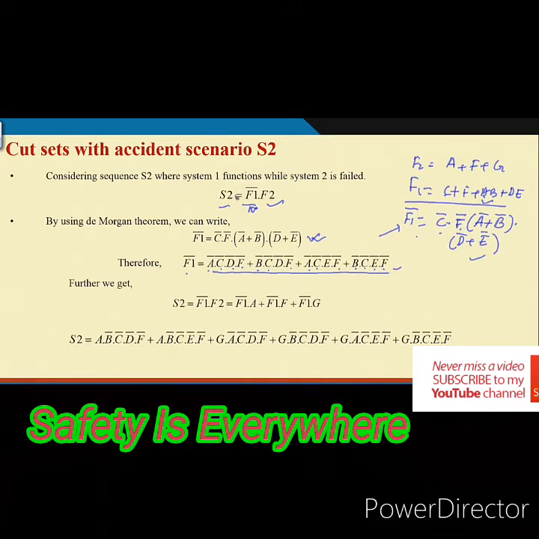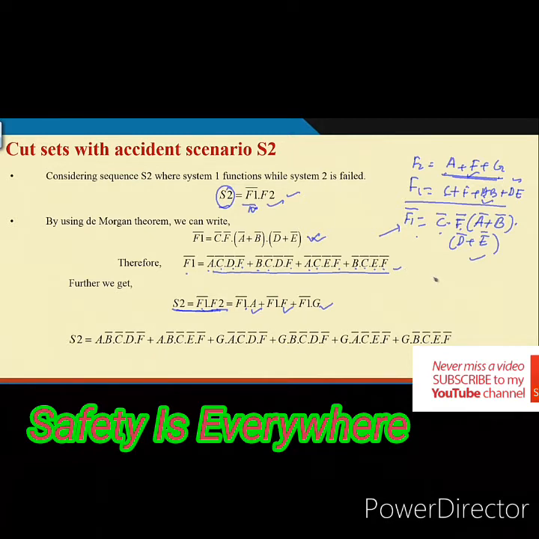Now, what is the sequence? Sequence S2 is F1 bar into F2. So, we are writing like this here, F1 bar into F2. What is F2? F2 is A plus F plus G. So, if you write F1 bar F2, then F1 bar into A plus F1 bar into F plus F1 bar into G.